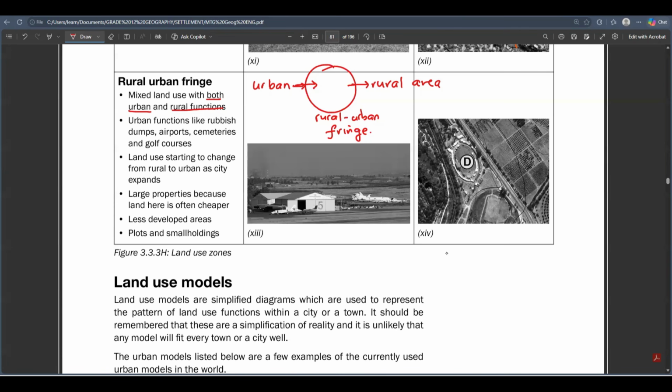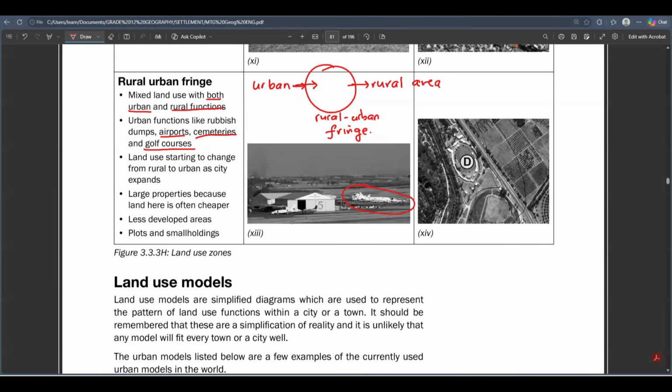So here there are urban functions such as rubbish dumps, airports, cemeteries, and golf courses. Usually the urban function that you're going to find here is golf courses. People who like playing golf usually do it in the outskirts of the city. You find cemeteries here. That's where people are buried, the graveyards. You find even airports here. So the place where you usually find airports is the rural urban fringe, far away from the CBD.